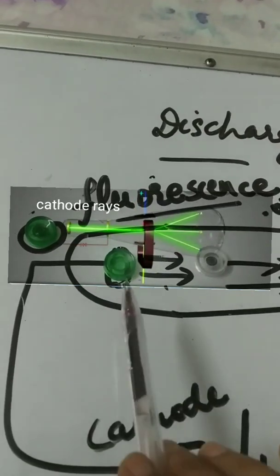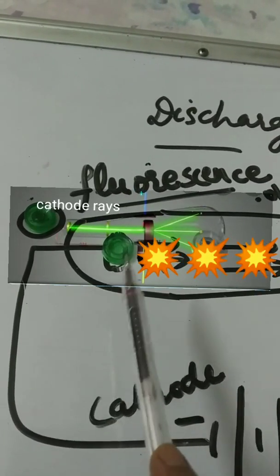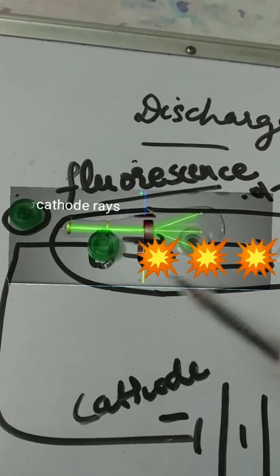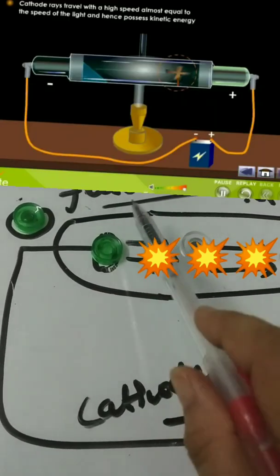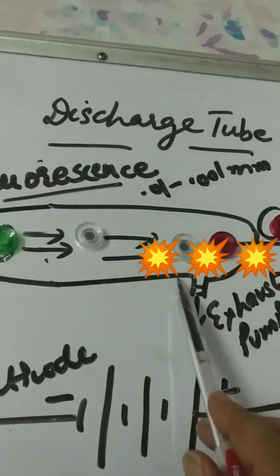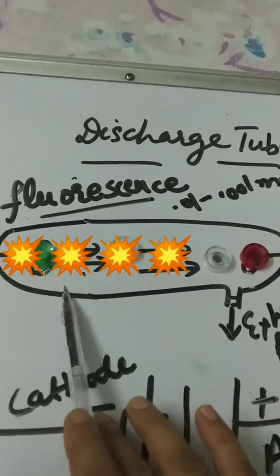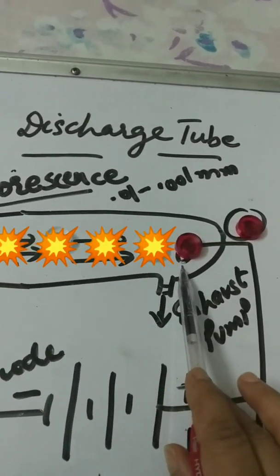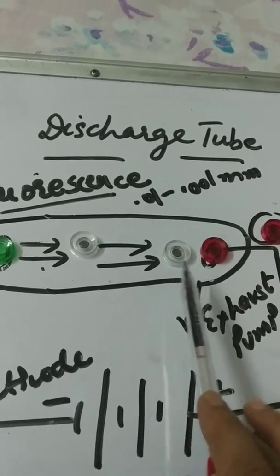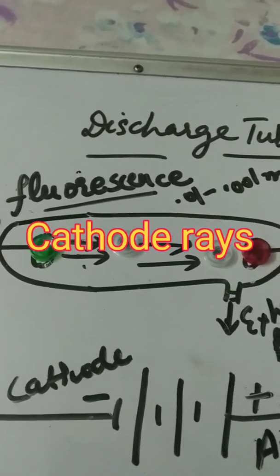Then when high voltage is applied, the metal plate linked to the cathode starts glowing. That phenomenon we call fluorescence. Then invisible rays starting from the cathode fall on the opposite wall of the tube, causing fluorescence. And these rays are known as cathode rays.